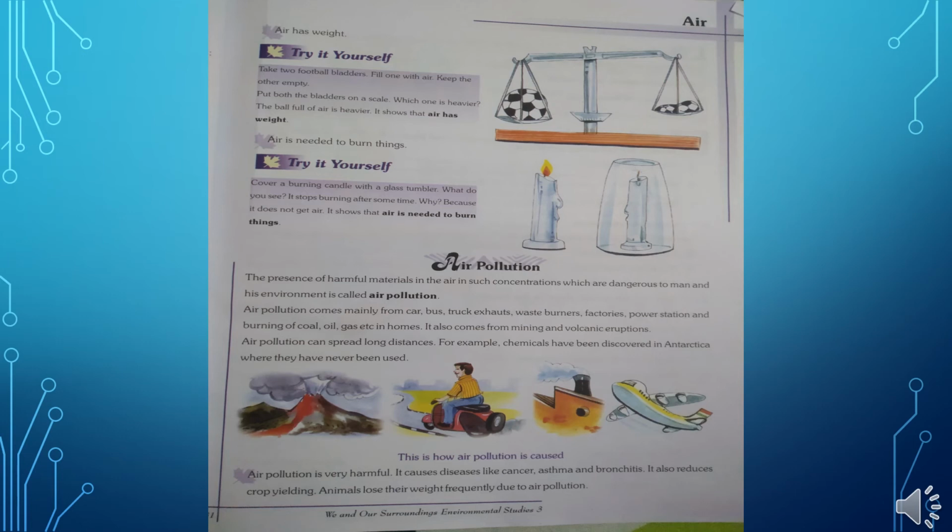Okay. Now, what does pollution mean? Pollution means just to pollute anything, or to pollute our surroundings by harmful substances.